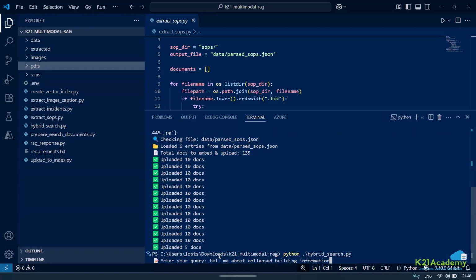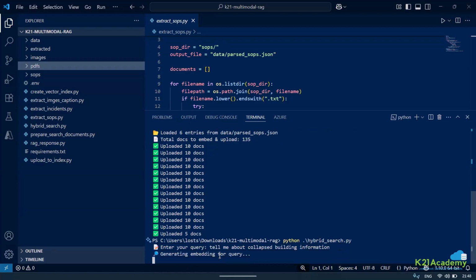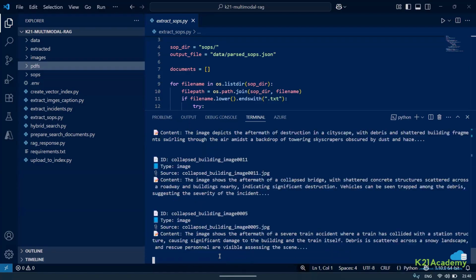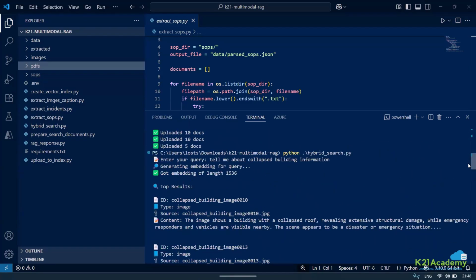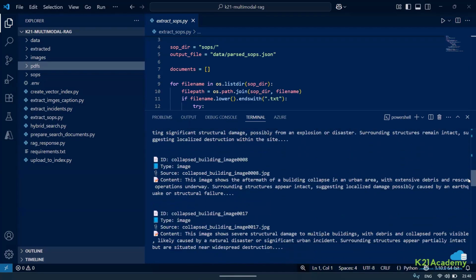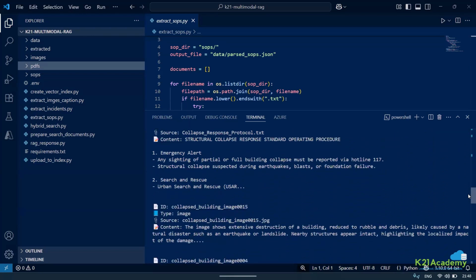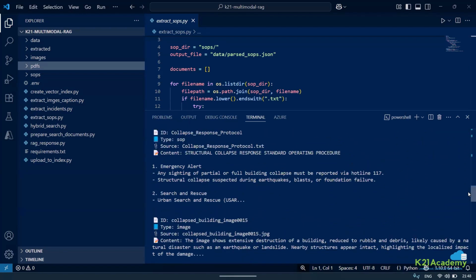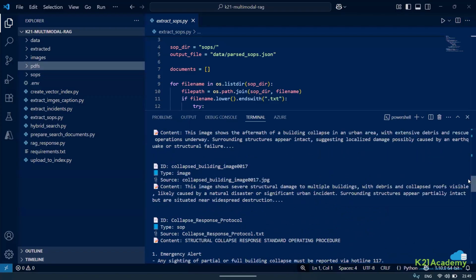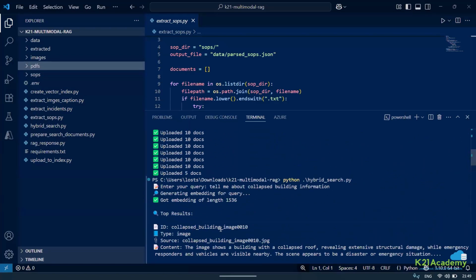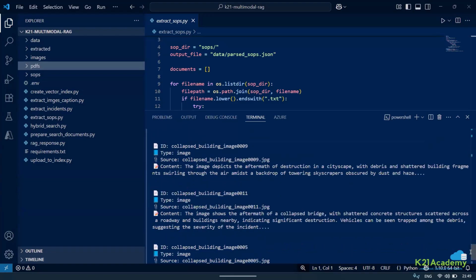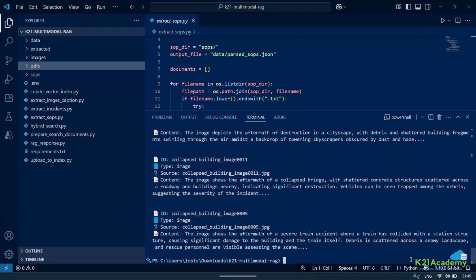Can you see? I'll ask a question: tell me about collapse building information. This is just getting a query. When I talk about this, you can see it is giving buildings also. The hybrid search is giving the images also. For building collapse, it is also taking SOPs, but it's not just giving from SOPs, it is taking everything. So that means something has been written with regard to that, which is not happening via UI. We'll look into that also.